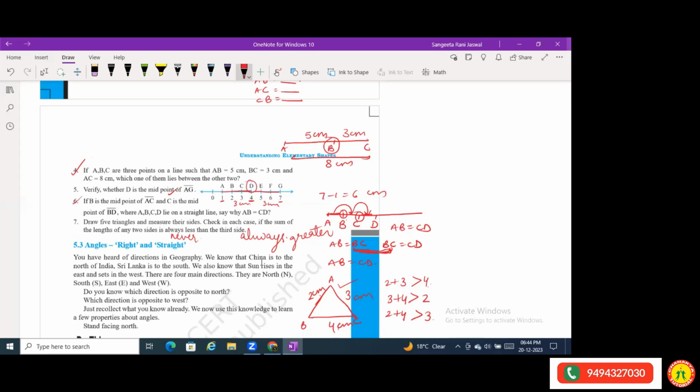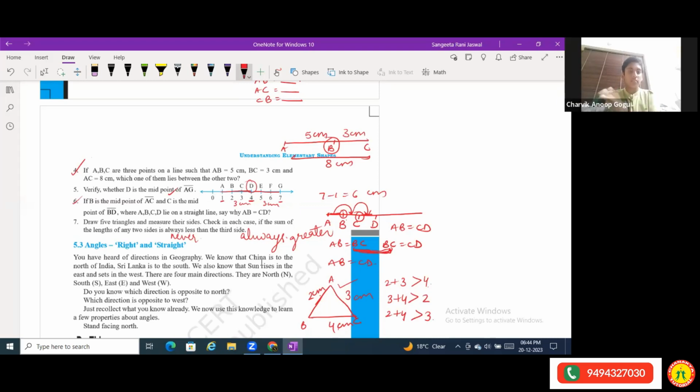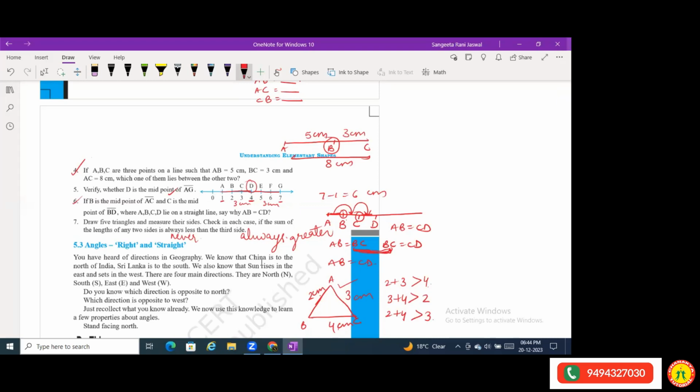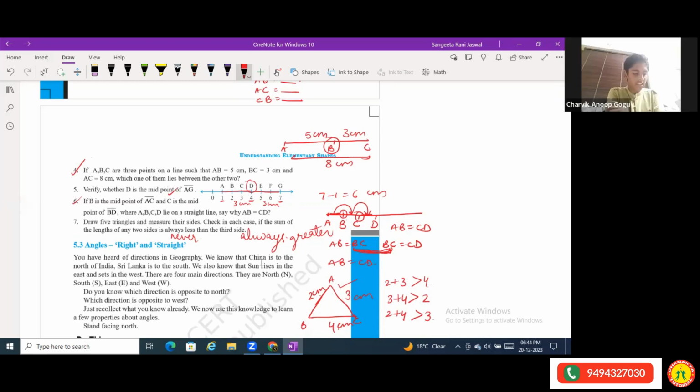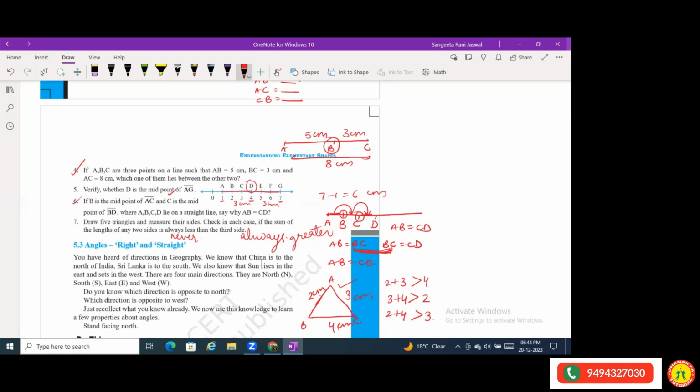Yes, Adil, aren't you doing? Ma'am, I'm done. Okay, what did you find? Ma'am, I got various measurements. Okay, then compare, no? For each triangle, compare whether the sum of two sides is greater than the third side or not.